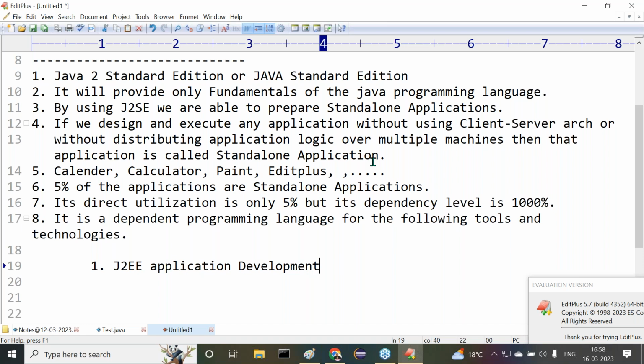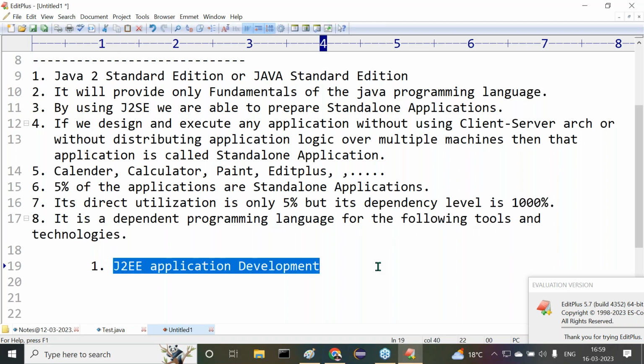If you want to prepare enterprise applications in Java, Java is available in three parts. If you want to learn J2EE, definitely J2SE is required. It is a dependent programming language for the following tools and technologies.